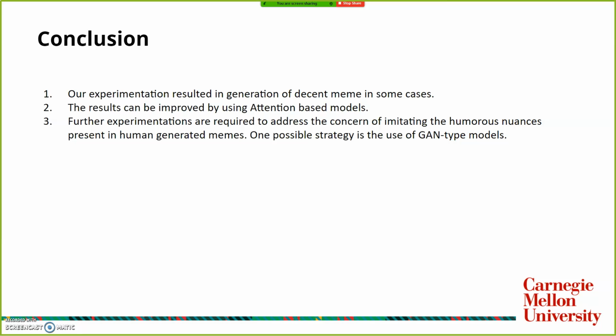One thing that we still haven't completely looked at is how attention-based models can be utilized to improve our current results. And we want further experiments to figure out how we can improve and include the humorous nuances in the training memes to improve our results even better. So we are hoping in the future to use GAN-type models for the same.